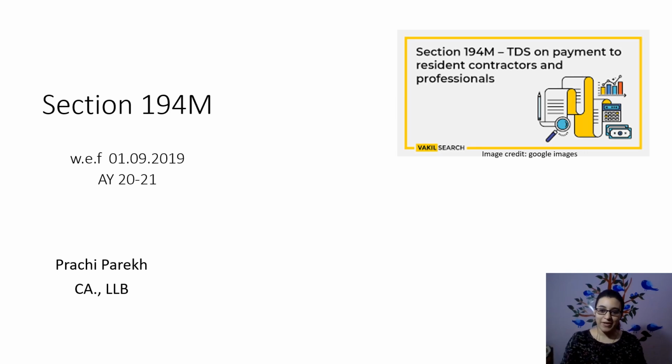In today's small presentation, we are going to analyze the provisions of Section 194M pertaining to TDS in respect of payments made to resident contractors and professionals. Section 194M of the Income Tax Act 1961 was introduced by Finance Act No. 2 of 2019 and it is applicable with effect from the 1st of September 2019. The provisions which we are discussing in the due course of this presentation are relevant for the assessment year 2021.